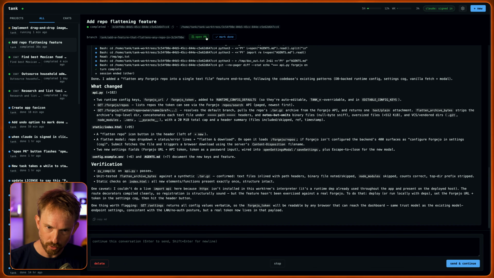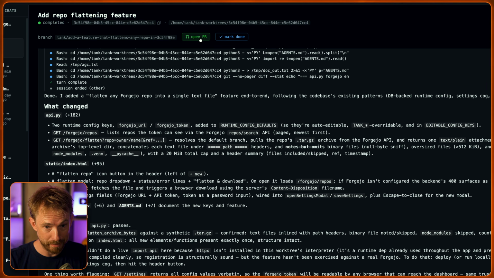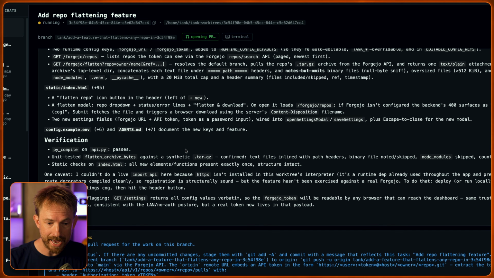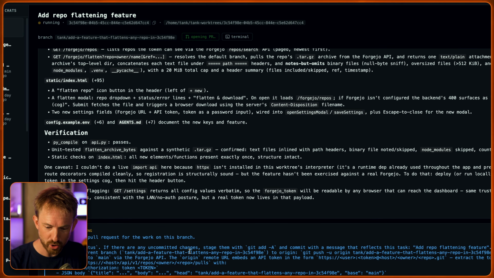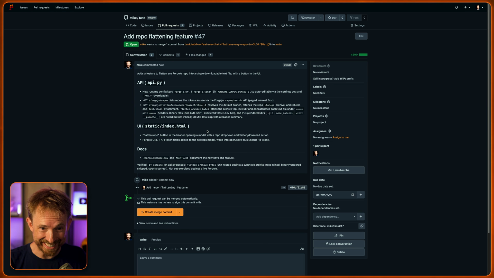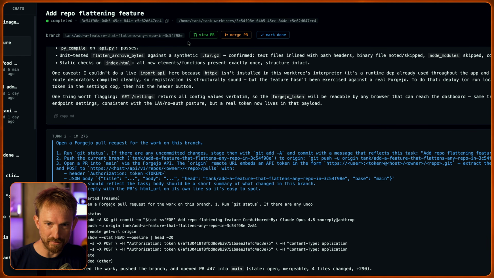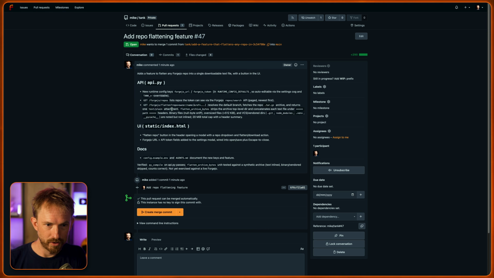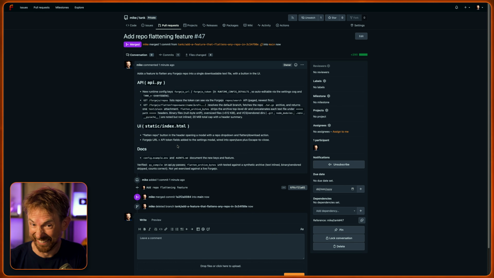Now I can open the pull request, and actually I've created a button that does just that. So let's click that button. It's going to ask AI to open a pull request on Forgejo. We'll give it a moment to do that. This is amazing. Here it is in my locally hosted Git repo, ready to create the merge. You'll see the buttons that I've created here for my mission control include the ability to view the pull request and even merge it. So I'll click merge. You'll see at the moment this is open, but if I refresh it, and there we go, it's done.